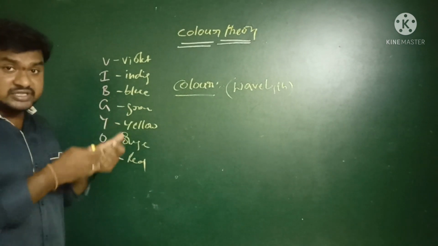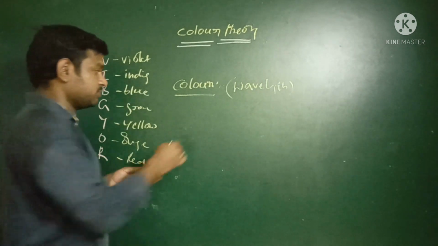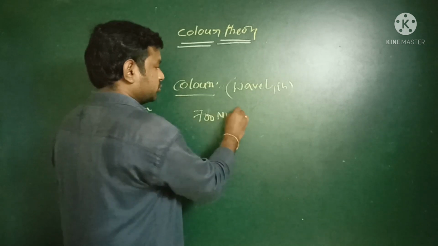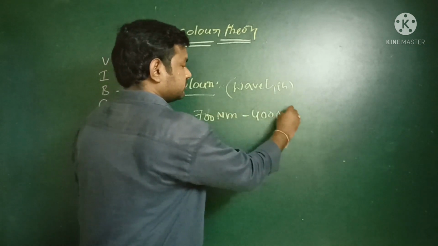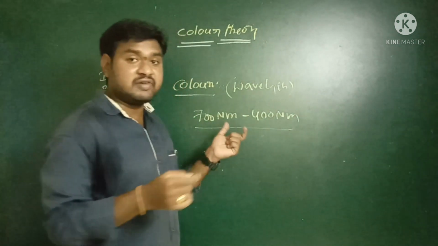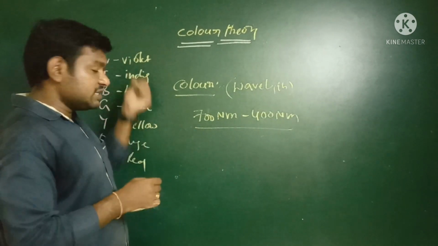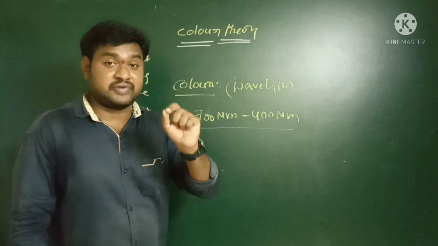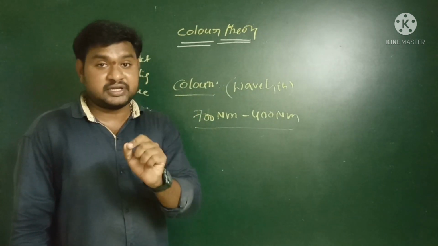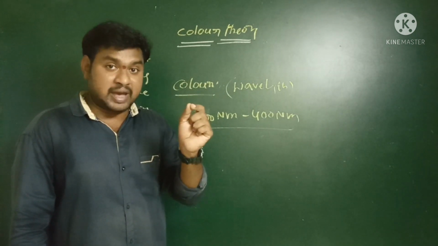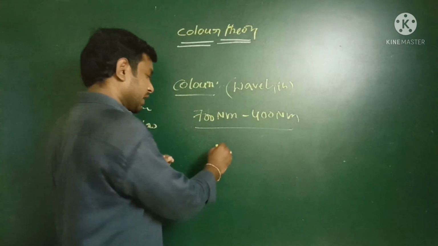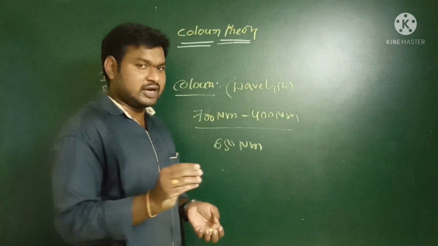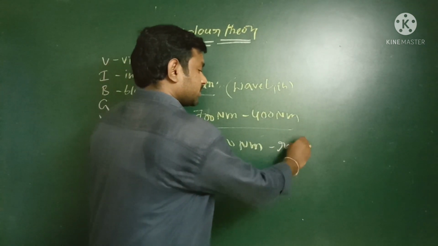In general, these 7 different colors have wavelengths from 700 nanometers to 400 nanometers. This is the wavelength range of these 7 colors. For example, in the reflection phenomenon, when a light ray hits any object, the reflected ray rebounds back. If that reflected ray consists of around 650 nanometer wavelength, we consider that to be the red color.